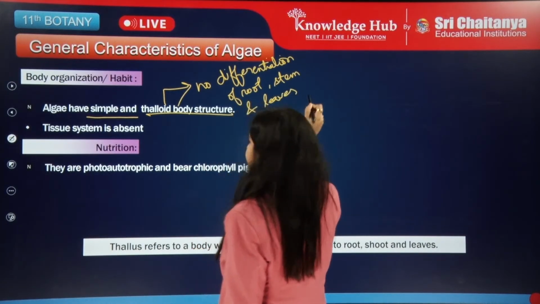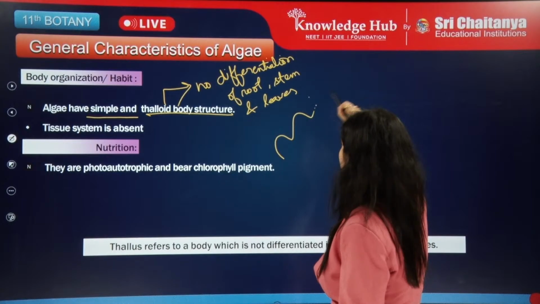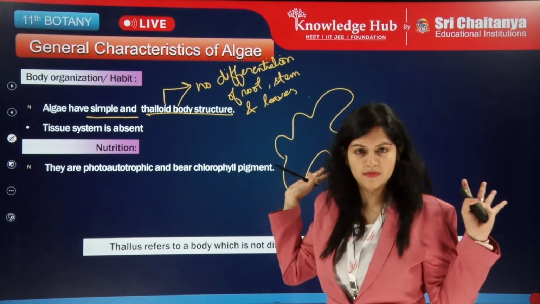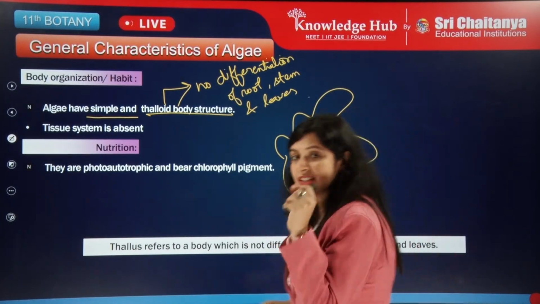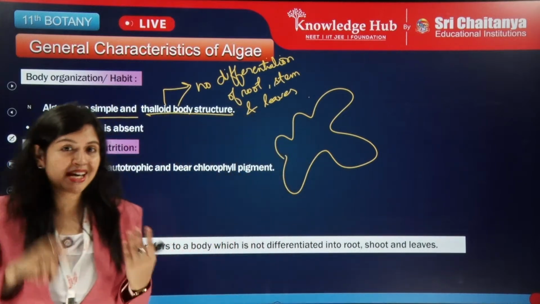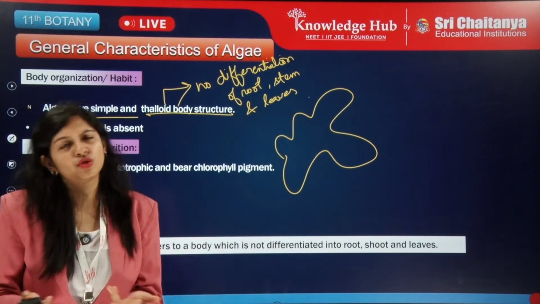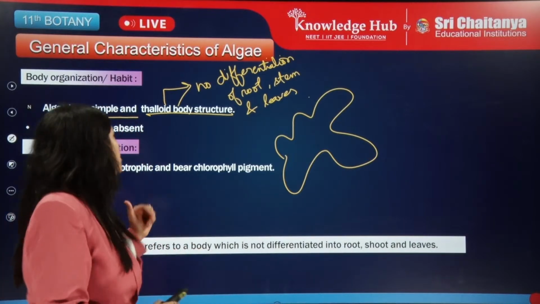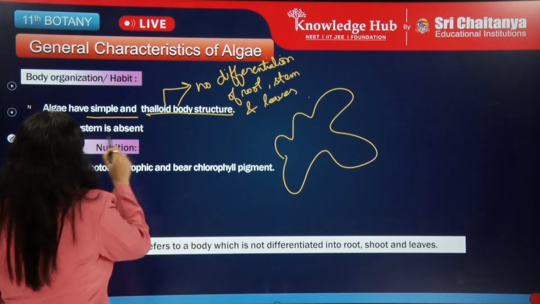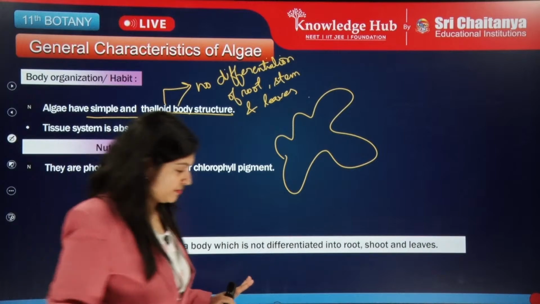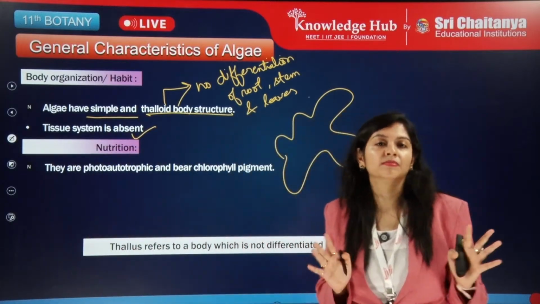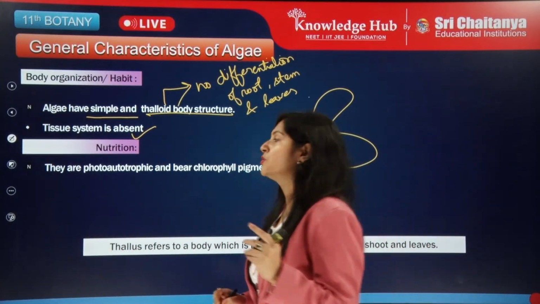The entire body is just something like this. There are no leaves, no root, no stem, and flowers and fruits are of course not there. After that, tissue system is also absent. It's totally cellular.